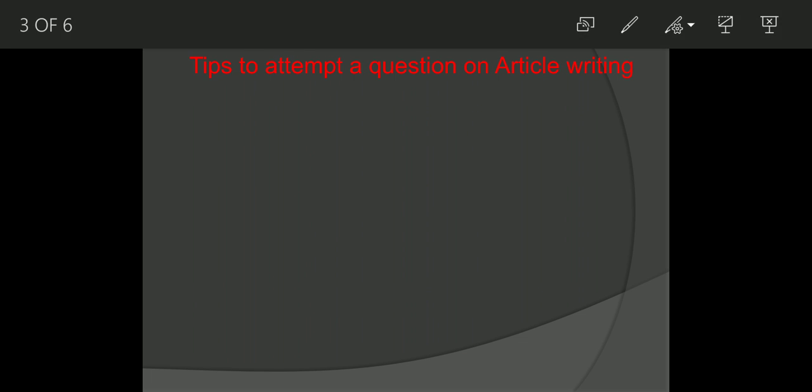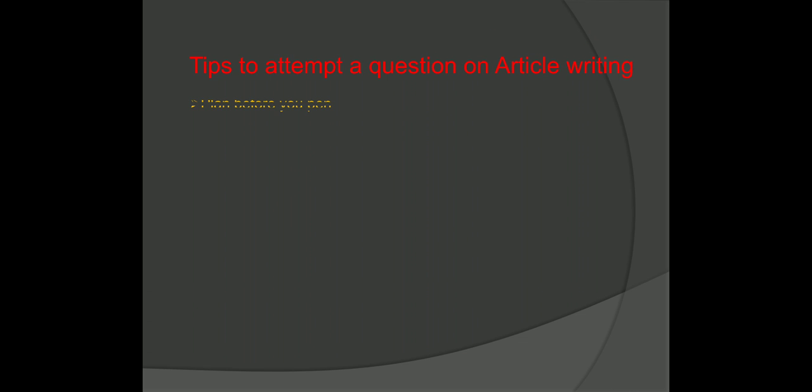The first tip which I want you to keep in your mind is that when you start writing, you should pen your thoughts with planning. Means it should not be that you are writing haphazardly. It is really important to follow a sequence. So you should jot down your points in some rough area or at the back of your sheet, and you should ensure that a proper sequence of ideas is there, means first introduction, then analysis, then suggestion, and then conclusion. So this sequence should be maintained.